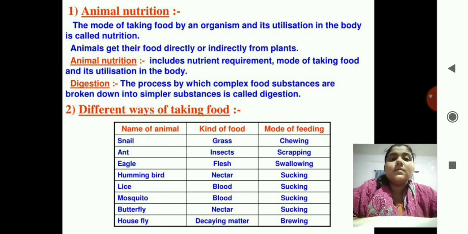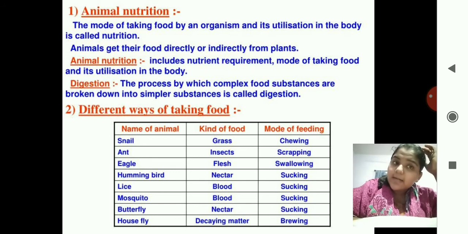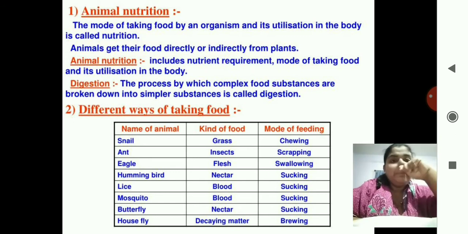Next, eagle feeds on flesh, and the mode is swallowing. Hummingbird feeds on nectar. Mode of feeding is sucking. Lice feed on blood, sucking. Mosquito feeds on blood. Mode is sucking. Sucking means what you do with your straw. When you sip any liquid by your straw, that is known as sucking. Butterfly, nectar. Nectar means flower juice. Correct? The mode is sucking.